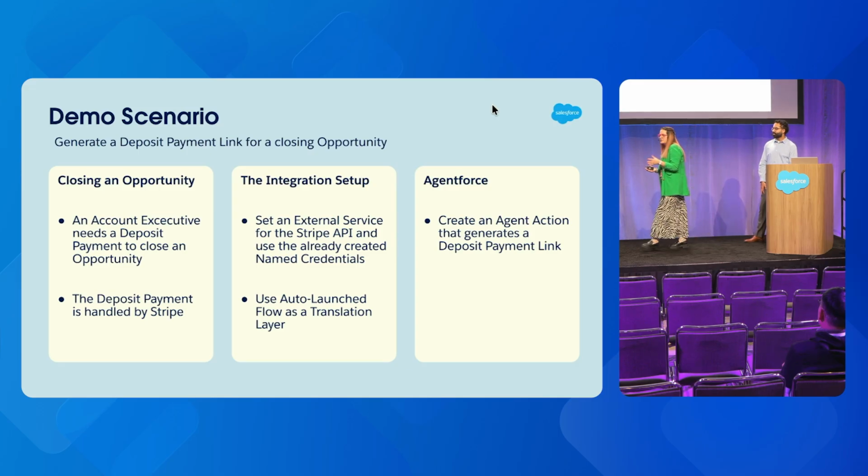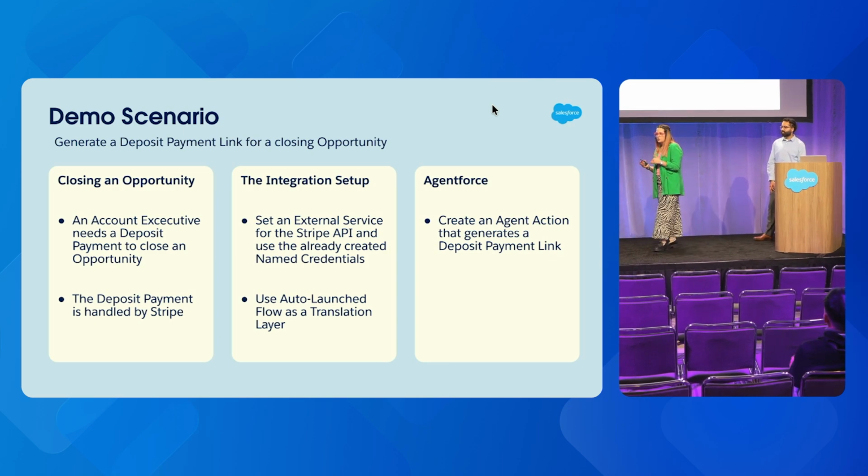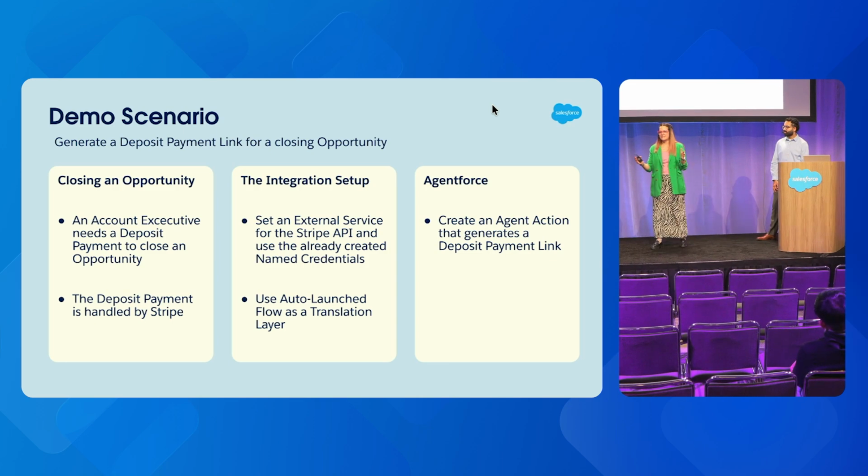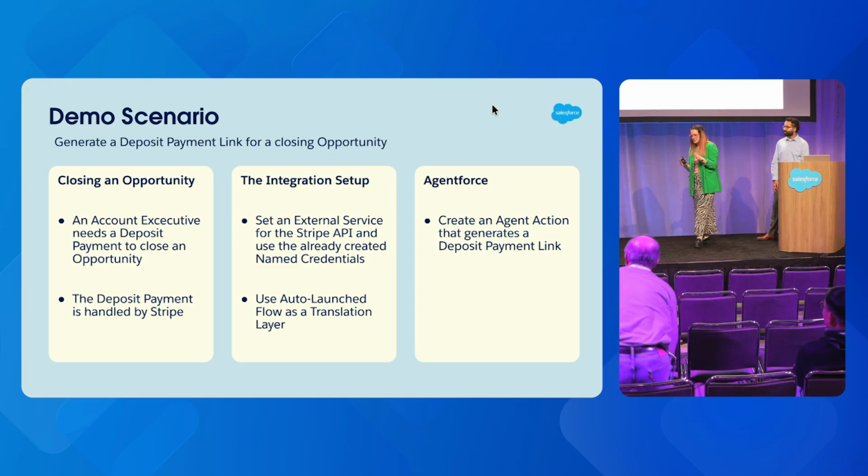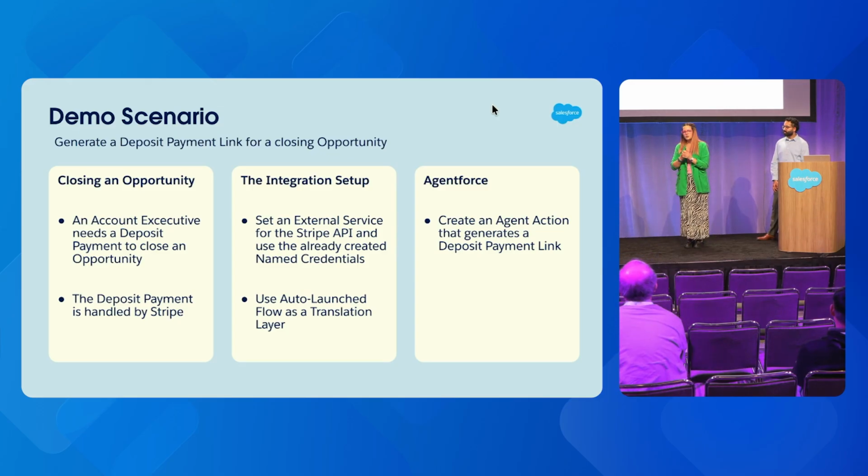And we're going to see in practice how we're going to set up the external services with the Stripe API. Beforehand, we've done a little bit of work because we don't have all the time in the world at the moment. So we also set up some named credentials so our agent doesn't have to handle any raw APIs. Then we are going to use an Autolaunched Flow to be our translation layer. So we take all of the thinking, kind of the hard stuff away from the agent so it can just process the natural language intent. And then we're going to link it together with an agent action so you can see the full end-to-end process.